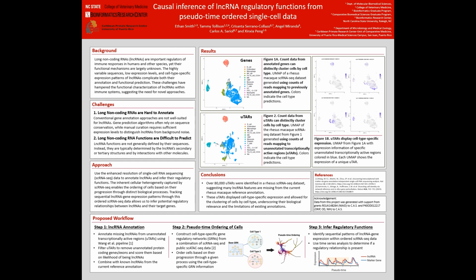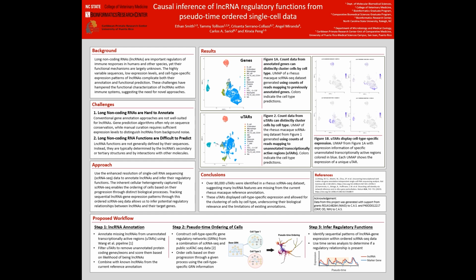As we can see in Figure 1b, when plotting the expression of these UTARs against the UMAP embeddings generated by previously annotated genes, shown in Figure 1a, several UTARs display cell type specific expression, which is indicative of their potential biological relevance.